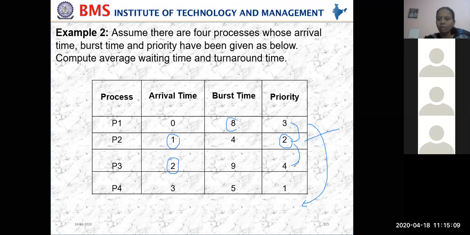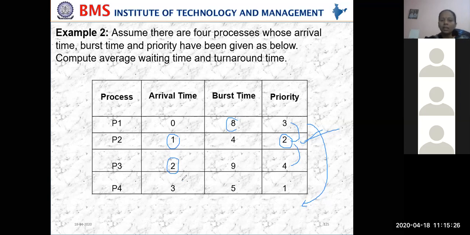Which is having high priority, P2 or P3? P2 is having high priority. So P2 will be executing, and P3 will not be given CPU time.